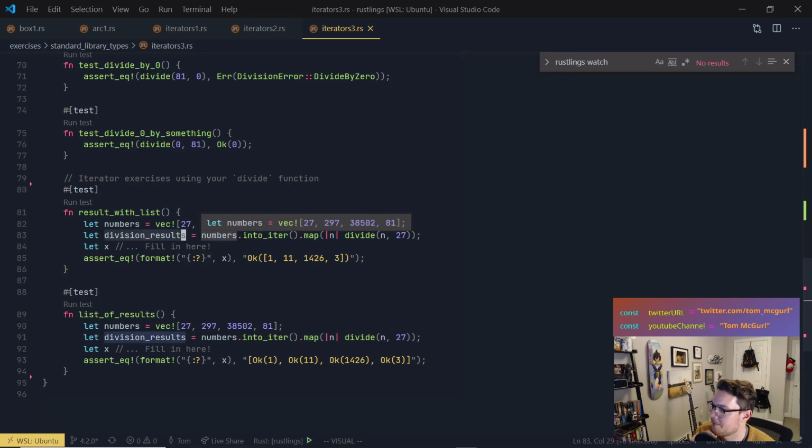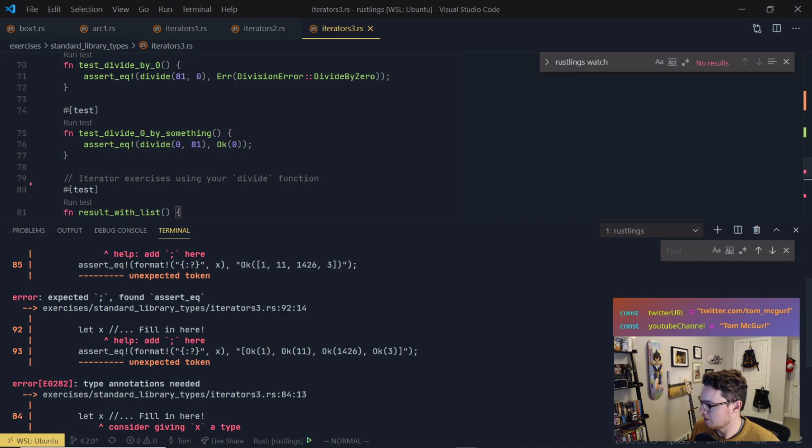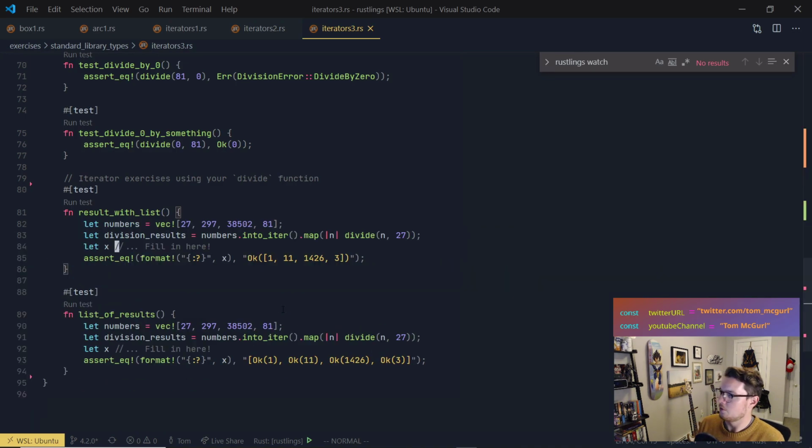Division results iterates over numbers, calls n. So it creates an iterator and maps over it. What is the map function? Given n, call divide with n by 27. So that's our division results. So we're going to have an iterator, right? What is it going to be containing? Well, division results, and let's see, it should be complaining, okay, it's not. So we have to fill in x, and x should equal this.